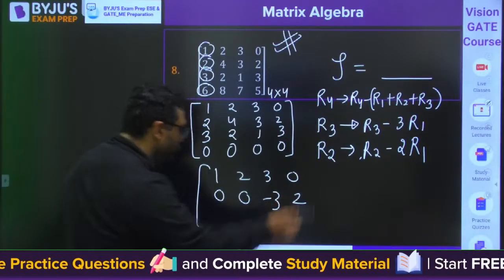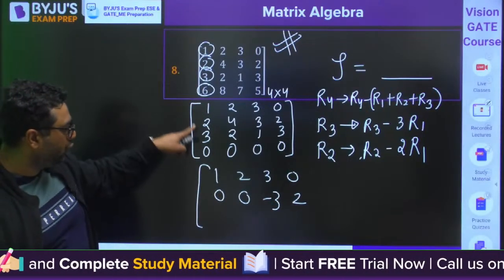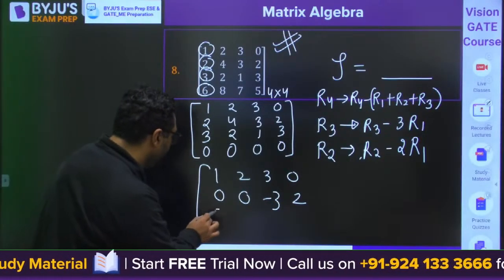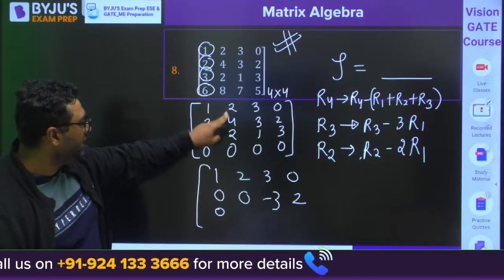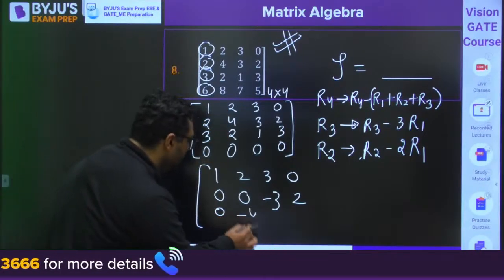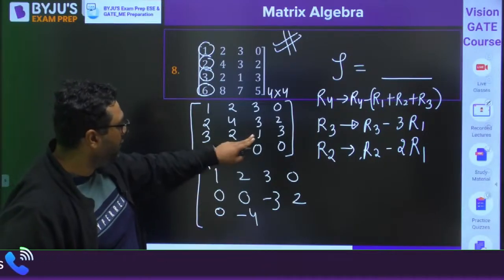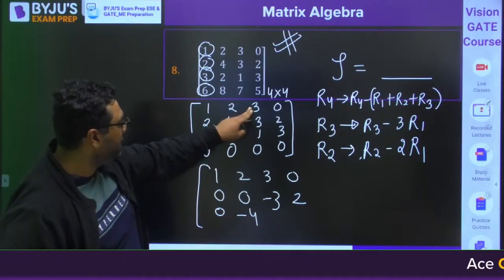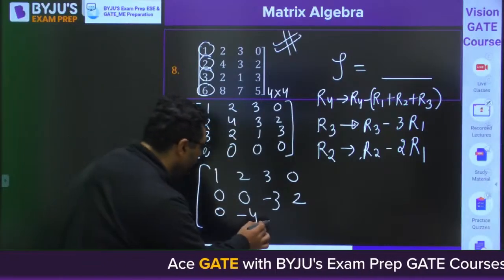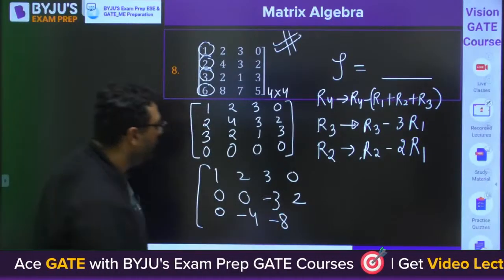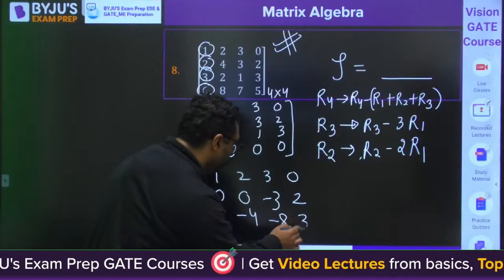It is going to be 2. Then here 3 minus 3 will be 0. Then you have R3 minus 3R1. So 2 into 3 is 6 minus 4. Then 3 minus 9, it is going to be minus 8. And then it is going to be 3.